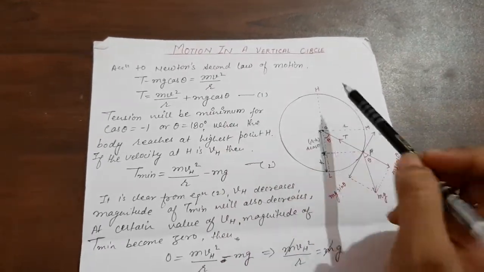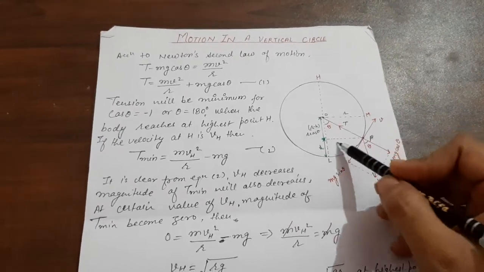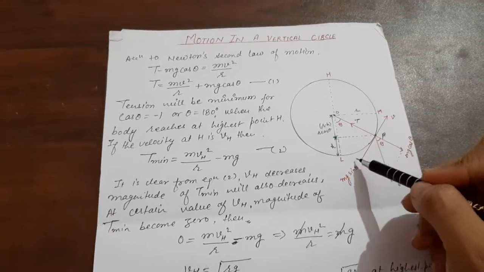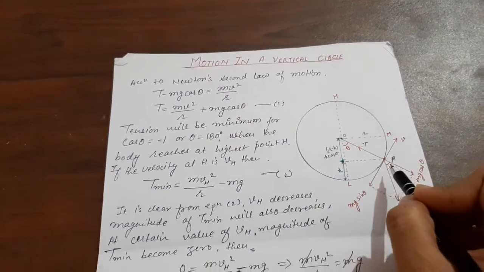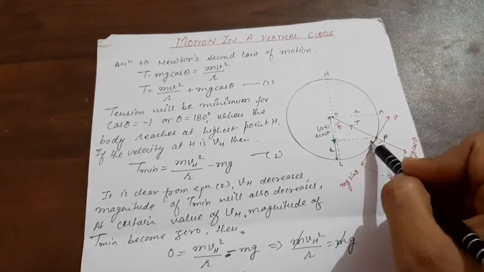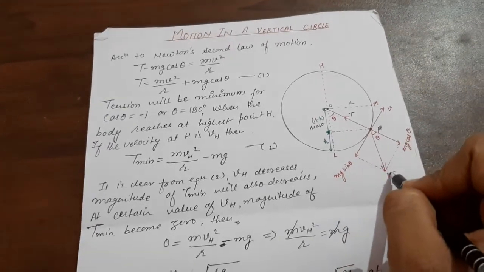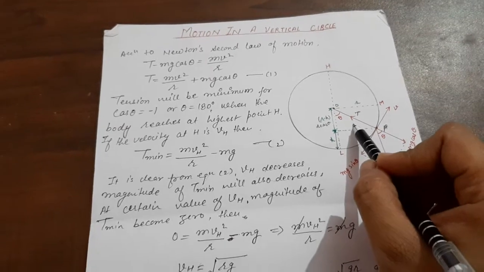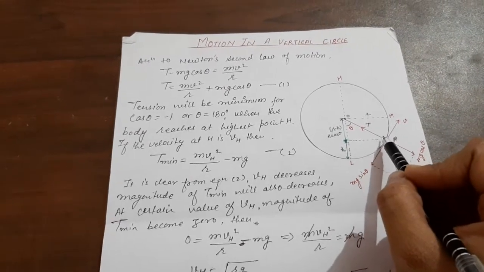According to Newton's second law of motion, children, suppose a body is tied to a string and it is moving in a vertical circle like this. Okay, so children, this is point P. When the body is at point P, here its weight is mg, and we'll resolve the weight into two components, mg sin theta and mg cos theta.